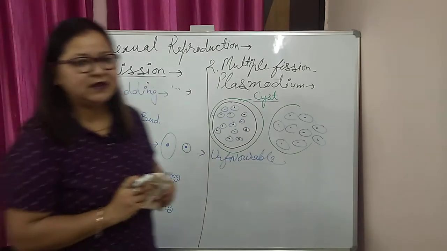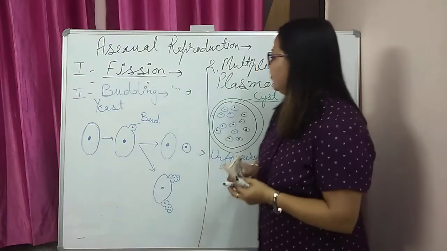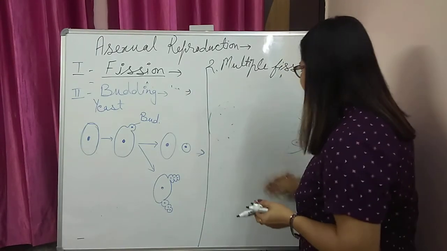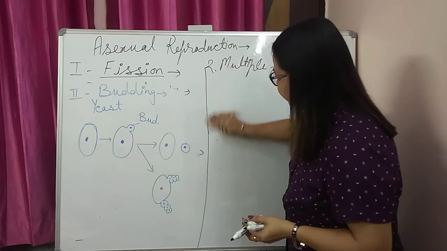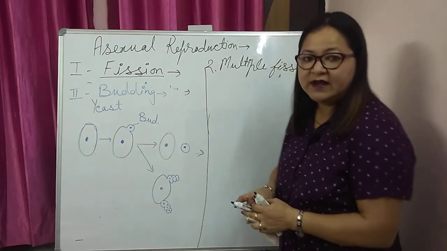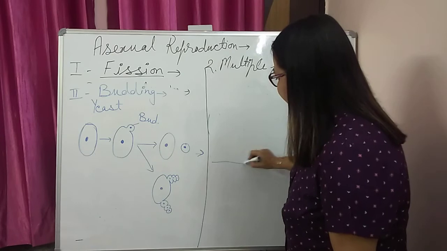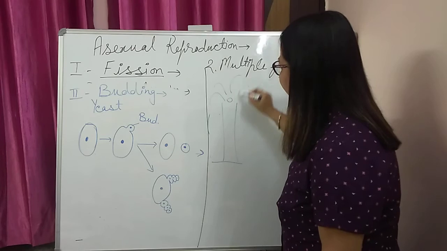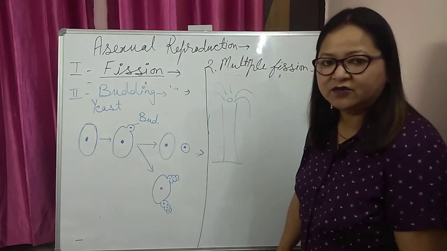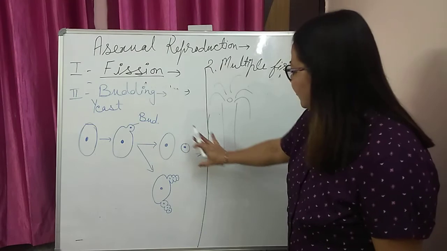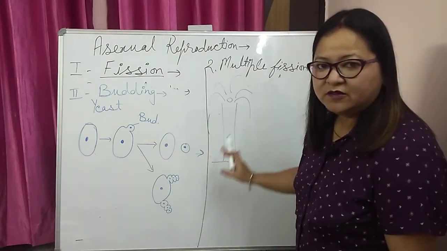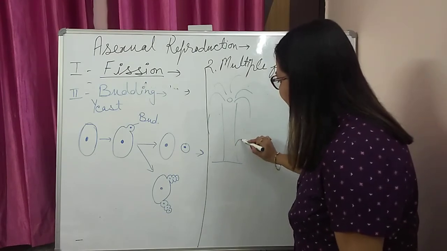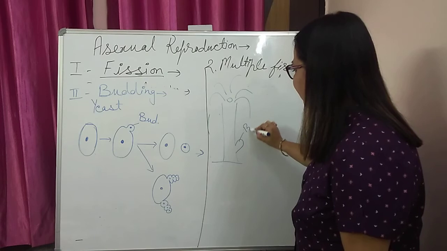Budding also takes place in multicellular organisms, and the best example is Hydra. In case of Hydra, it has a well-defined structure like, to represent it, I can draw like this. At the time of budding, from the base of the hydra, a protuberance starts, a growth of cells, that is again called a bud.